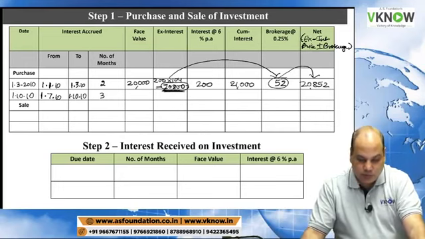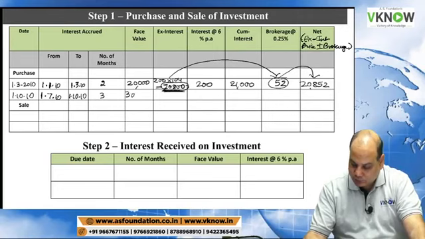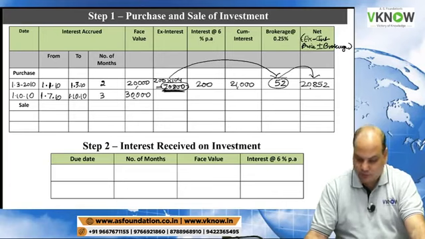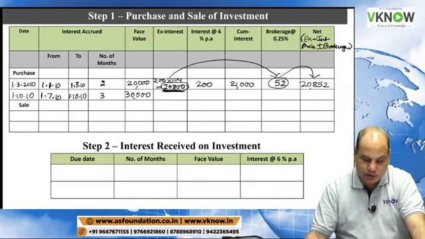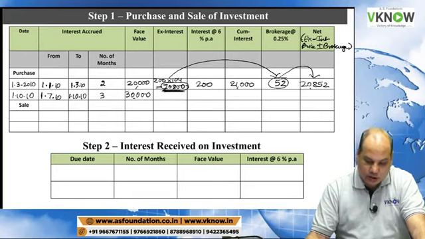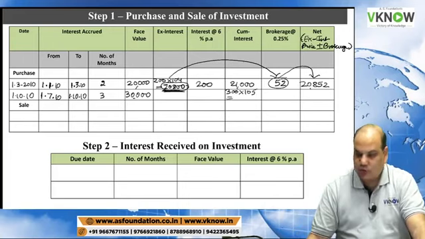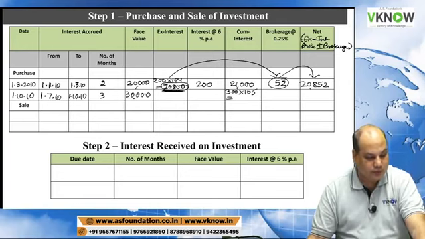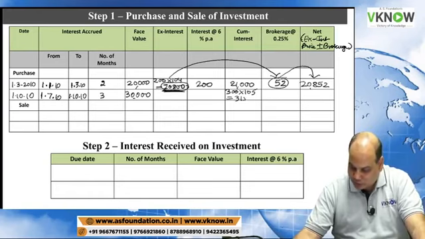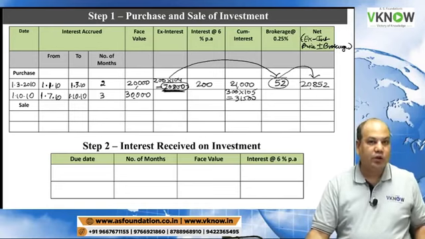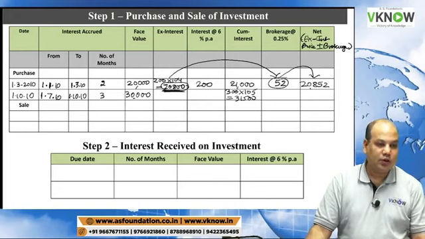And the quantity bought is 300. 300 into 100 is 30,000. Now this time it was purchased on cum-interest basis at 105. So in cum-interest column, you will write down 300 into 105, which is 31,500.